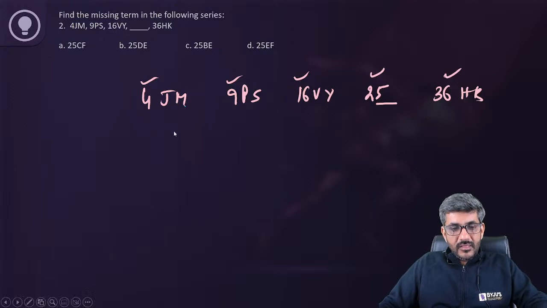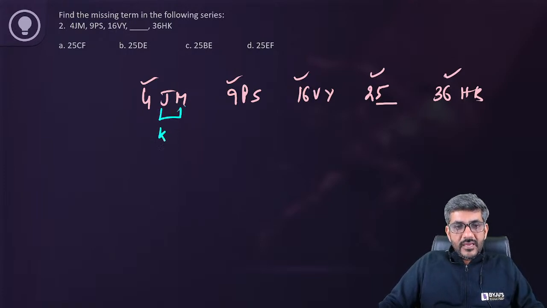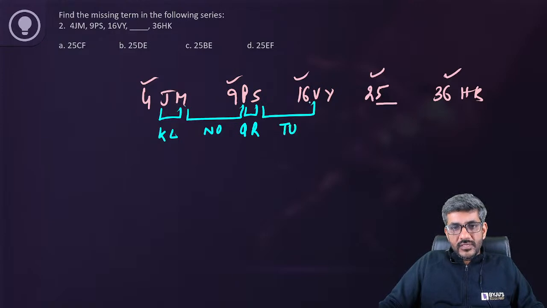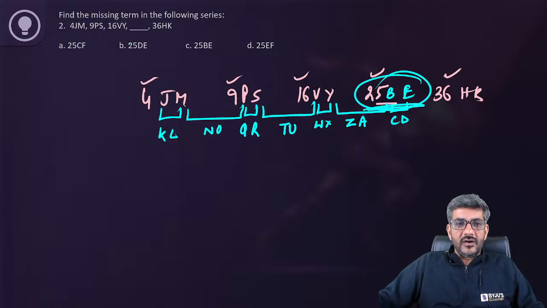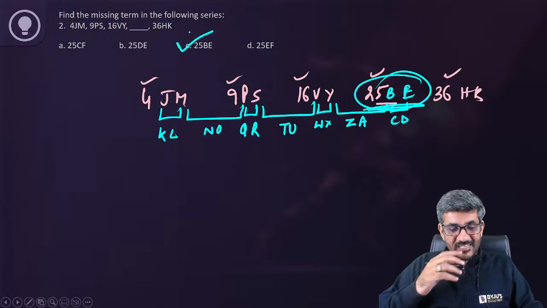Right? If I look at this, J, K, L is M, M, N, O is P, P, Q, R is S, S, T, U is V, V, W, X is Y. So after that I should be having Y के बाद क्या आना चाहिए? Z, A. It should be B. And then C, D, E. So it should be 25 BE according to that. So option C is the right answer.